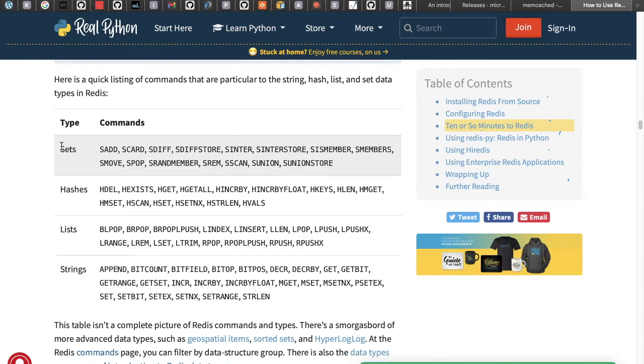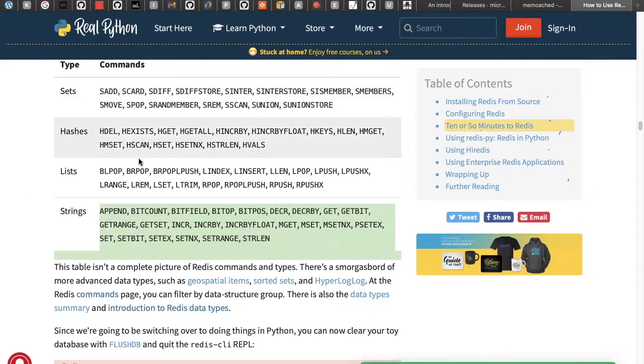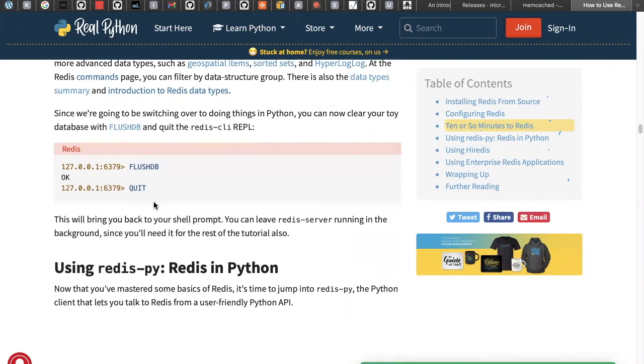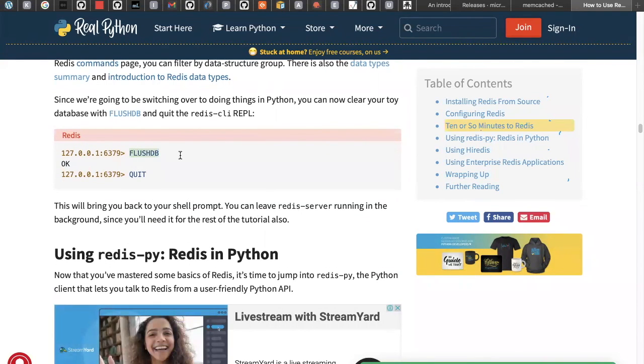These are the commands, guys. Hopefully this is going to be helpful to you and you will get some idea, so you can have a look into it. This link I will provide you. FlushDB means you are deleting the entire database itself. You can use this, okay, and we can create this.